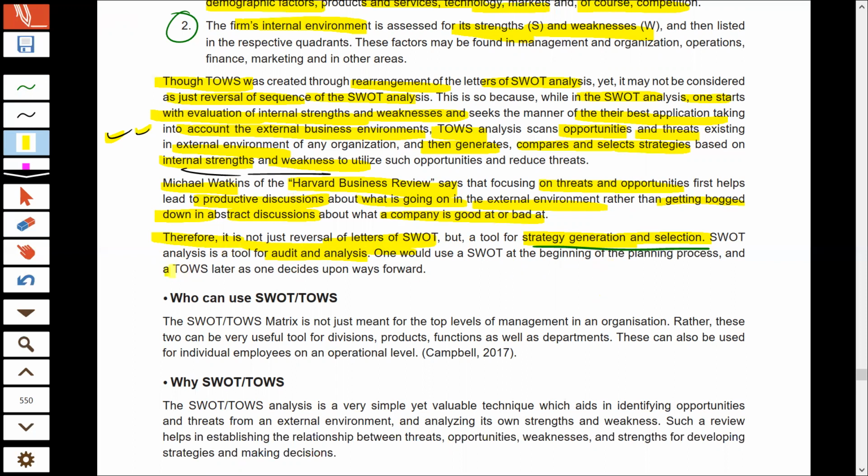But the TOWS analysis moves one step ahead. TOWS analysis also helps you to generate various alternatives that you would use in order to take maximum benefit of your situation. So that is why it is said that SWOT analysis is just a planning tool. It only helps you to get the idea about your current situation. But TOWS analysis is the action tool, because it also helps you to decide various strategies on the basis of the combination of your internal and external factors. So you combine your internal and external factors, and you also decide the strategies that you will use in order to take benefit of your situation.